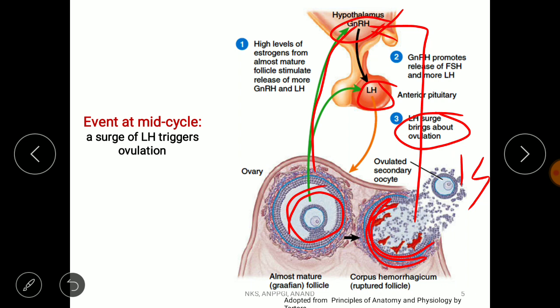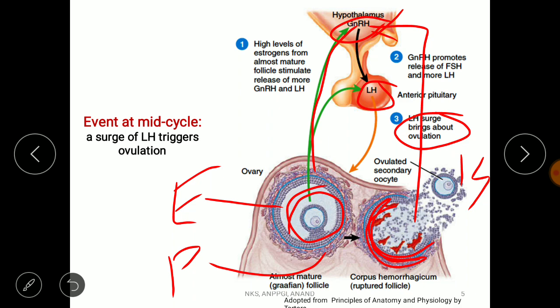So here you always keep in mind that granulosa cells increase estrogen, whereas the theca interna secretes progesterone. So when the ovulation takes place, almost no granulosa cells remain in the ovary now. Only the theca interna is there. That's why they secrete progesterone, and they inhibit the hypothalamus from secreting GnRH.